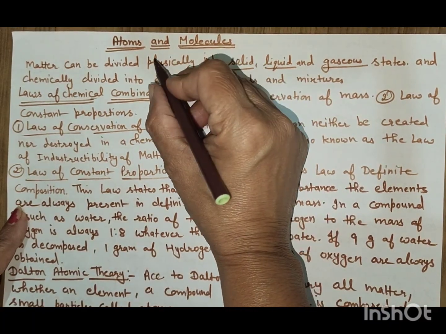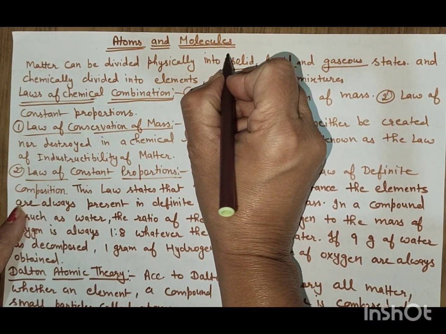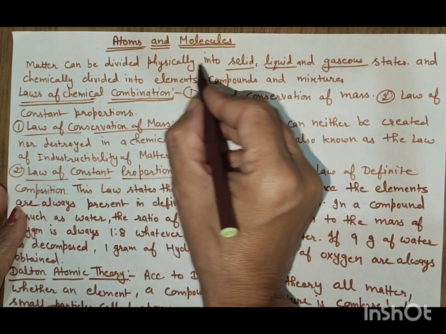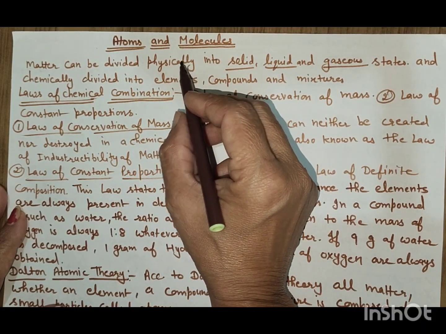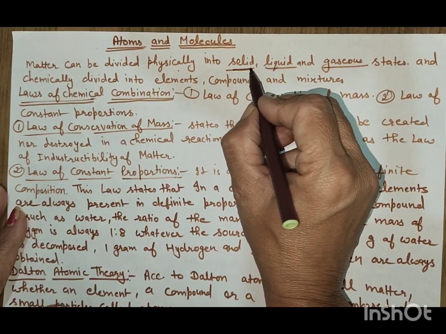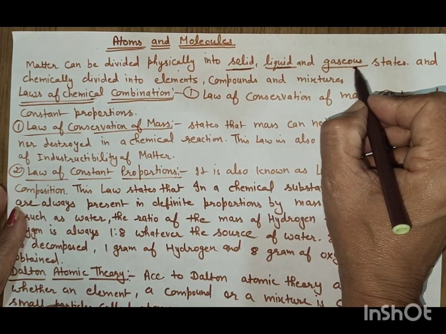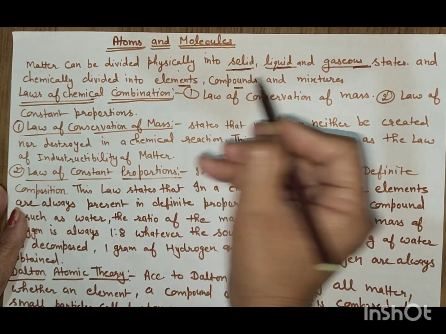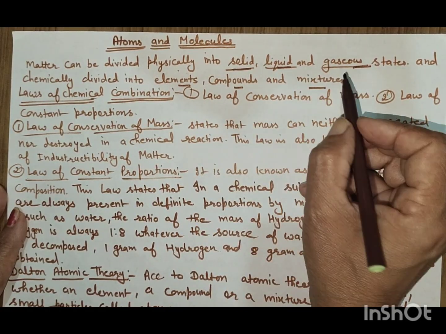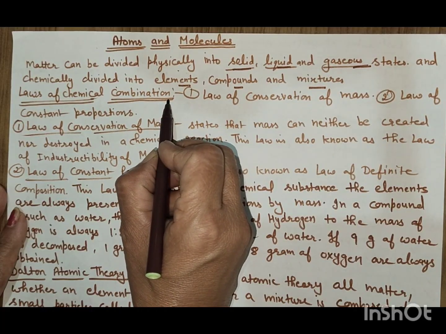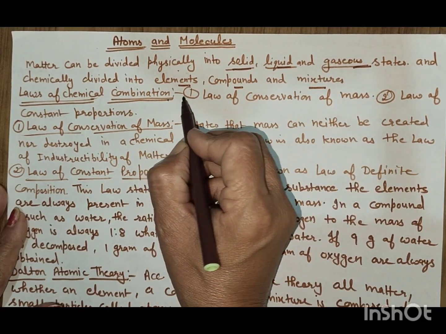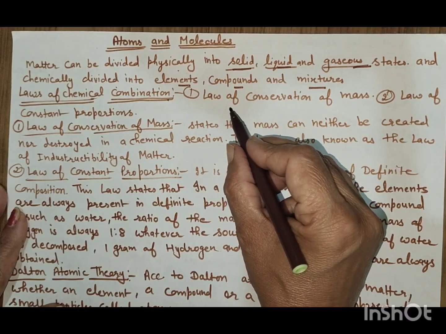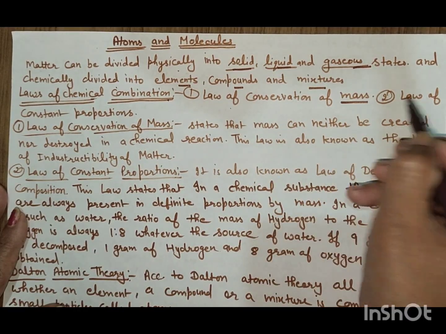Today we will discuss atoms and molecules. Matter can be divided physically and chemically. Physically into the solid, liquid and gaseous state, and chemically into the elements, compounds and mixtures. Laws of chemical combination: there are two laws here, the law of conservation of mass and the law